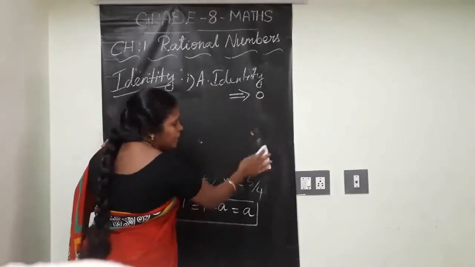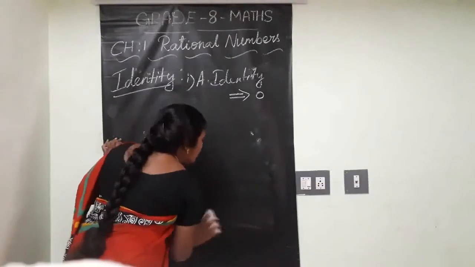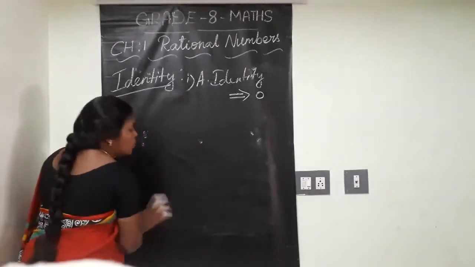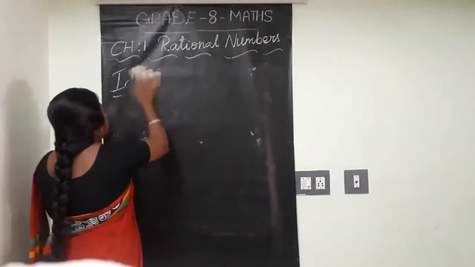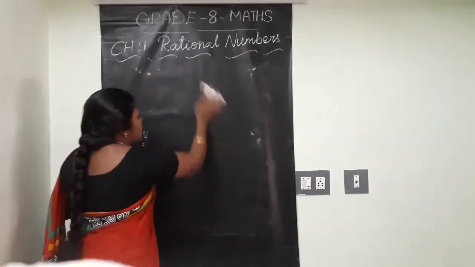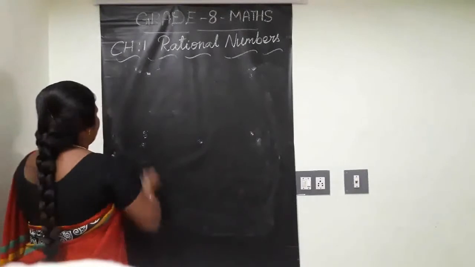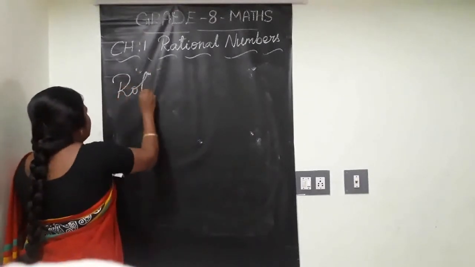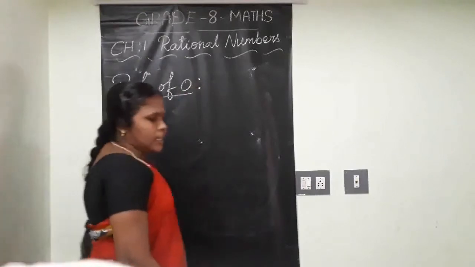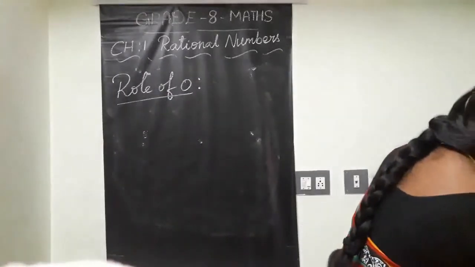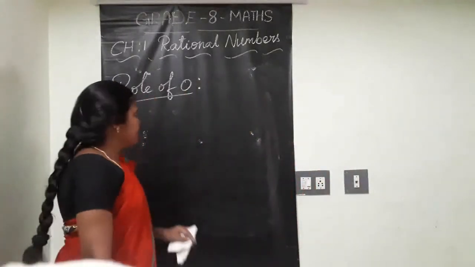Next property, we have seen the role of 0. What is that? Role of 0. About 0, we will see here. See, just now we have seen 0 is called the additive identity.